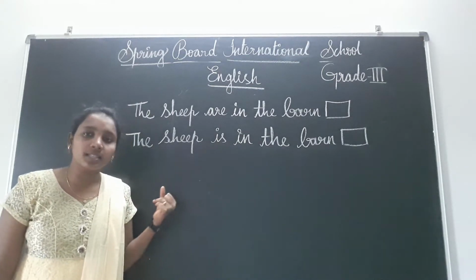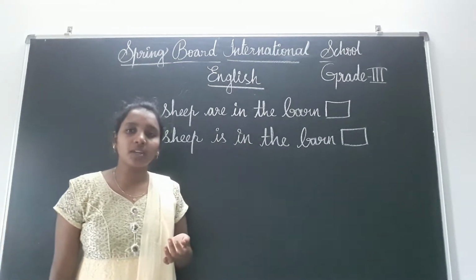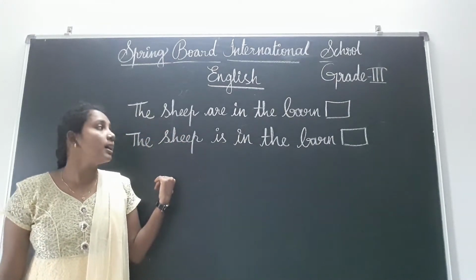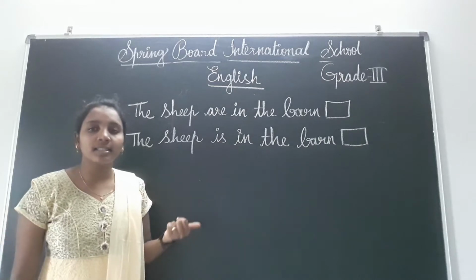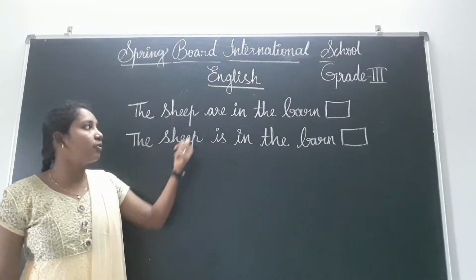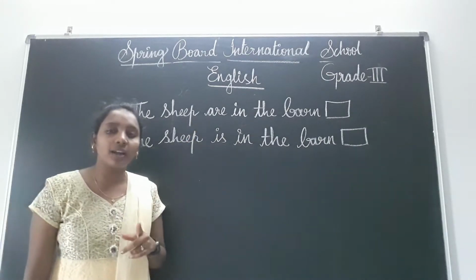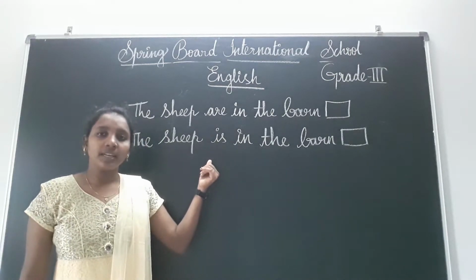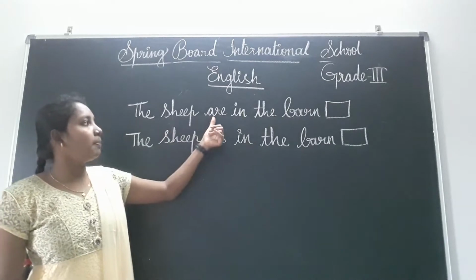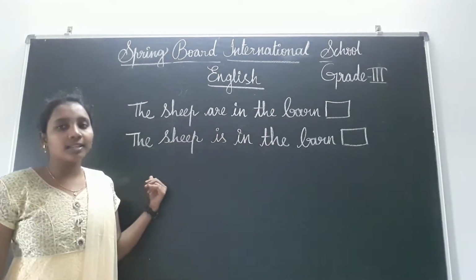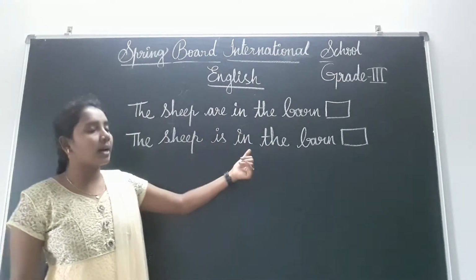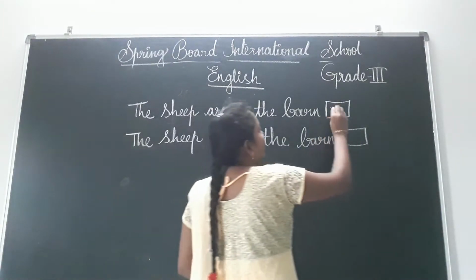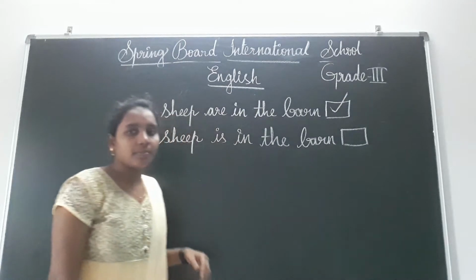Which sentence is telling about more than one sheep, children? The first sentence, because we already know that if more than one is there, we use the verb form are. If it is a single one, then we use is. That means the sheep are in the barn is more than one, and the sheep is in the barn is only one sheep. So you have to tick in the first box.